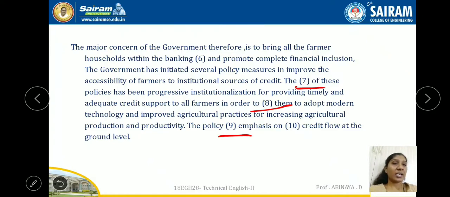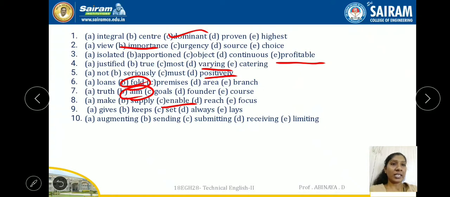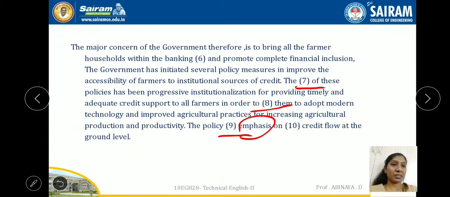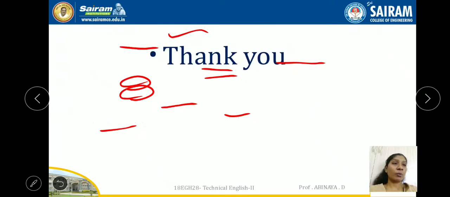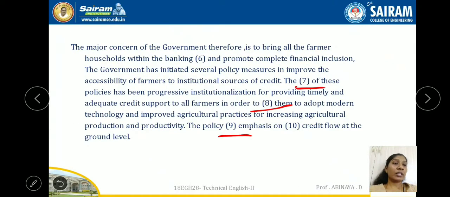So the policy lays emphasis, usually emphasis comes with lays on, emphasis on. The policy lays emphasis on dash credit flow. The policy lays emphasis on augmenting credit flow at the ground level. Augmenting is in the sense of continuously increasing credit flow at the ground level. So almost all the words will fit the blank, but the proper meaning and the contextual meaning should be given.